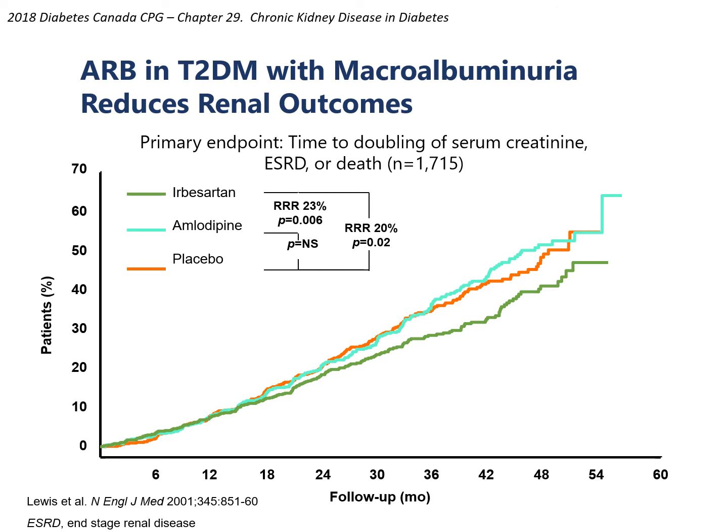And here, this is a study of irbesartan in the green, showing reductions in renal outcomes in those individuals with diabetes and macroalbuminuria. So therefore, the utility of the ACE inhibitor and the ARB class for reducing hard renal outcomes in individuals living with diabetes and nephropathy is quite well established.